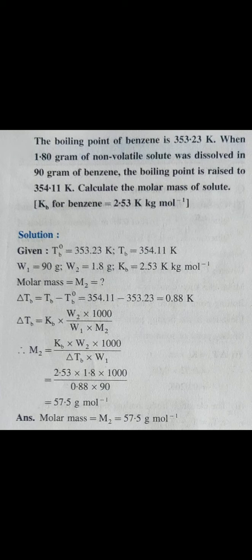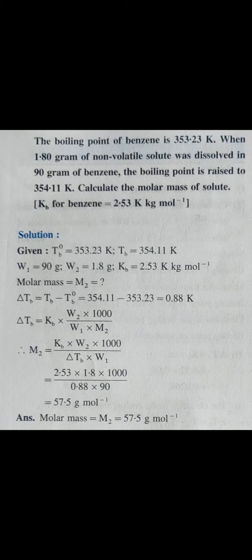In the given numerical, the values given are T naught B equal to 353.23 Kelvin, TB, that is the boiling point of solution, equal to 354.11 Kelvin, mass of solvent W1 equal to 90 gram, mass of non-volatile solute 1.8 gram, ebullioscopic constant Kb 2.53 Kelvin kg per mole.